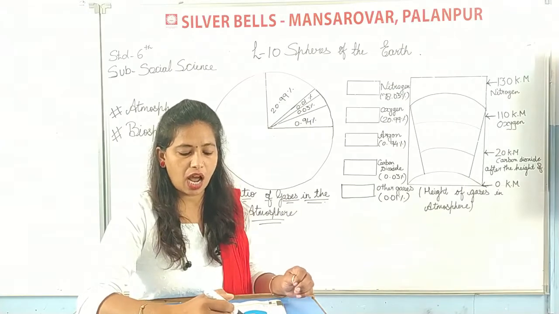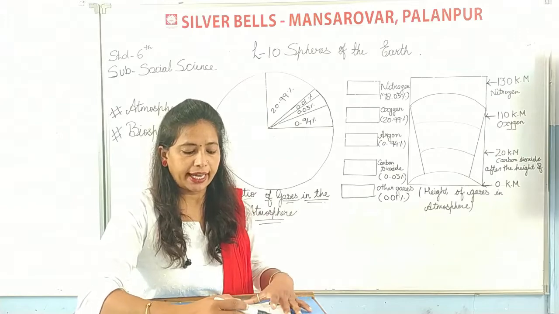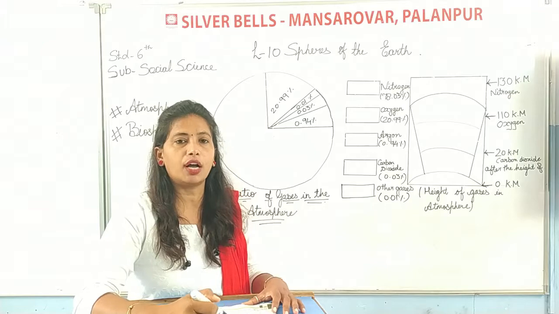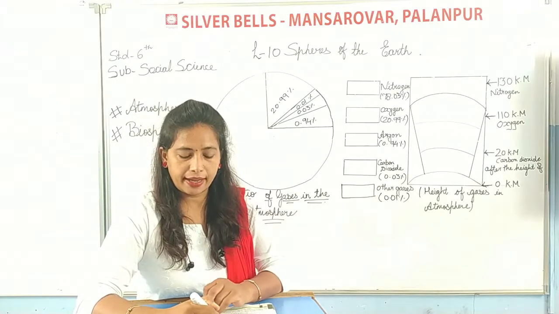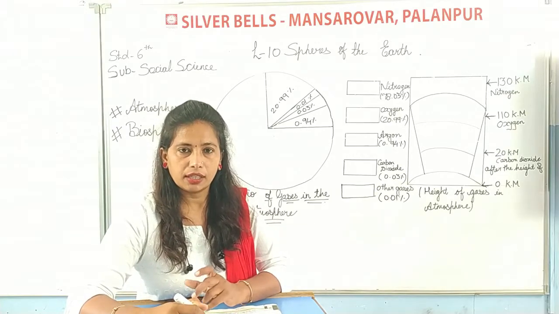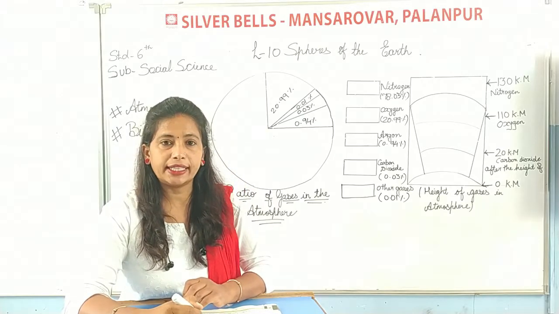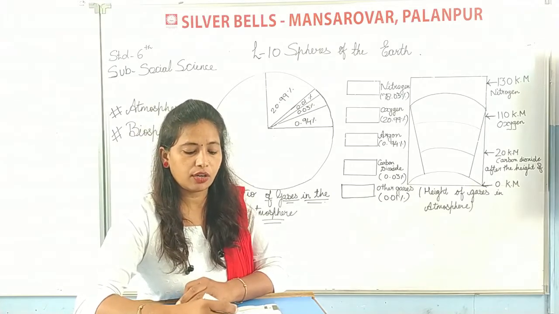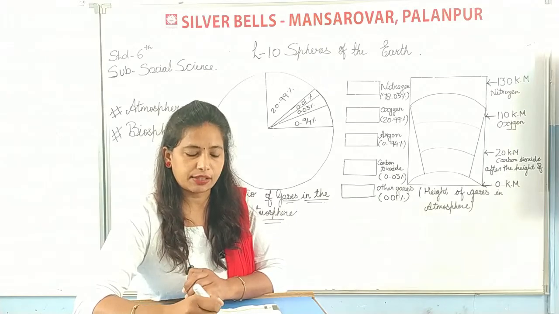The Earth is surrounded by a layer of gases up to the approximate height of 850 to 1000 kilometers. The layer of various gases is called atmosphere. So what is atmosphere? The Earth is surrounded by a layer of gases up to which height? 850 to 1000 kilometers. And the layer of various gases is known as atmosphere.